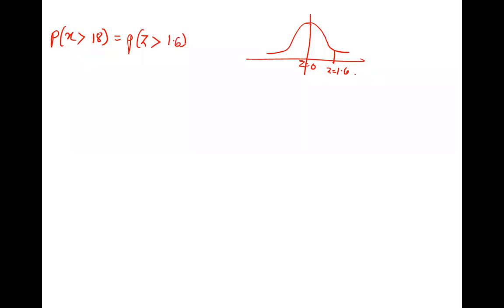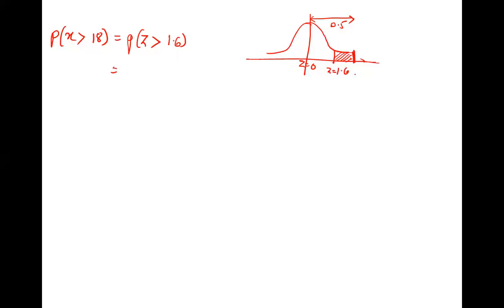Right, so z greater than 1.6 means where will the area go? Right hand side. Very good. So suppose this is up to this only. This is what we have to find. And we know up to this it is 0.4452. And half area is 0.5.